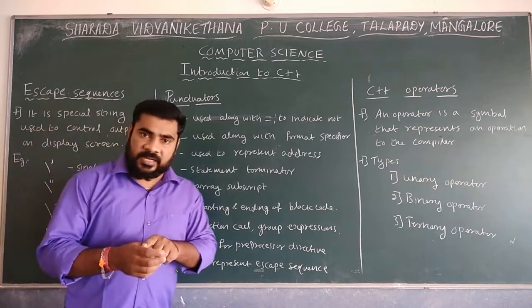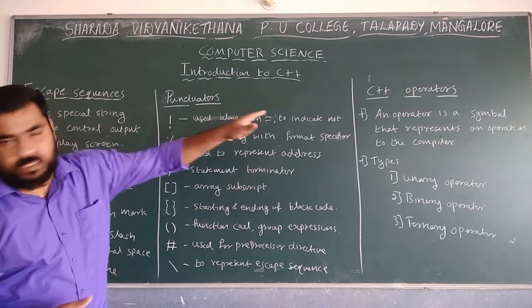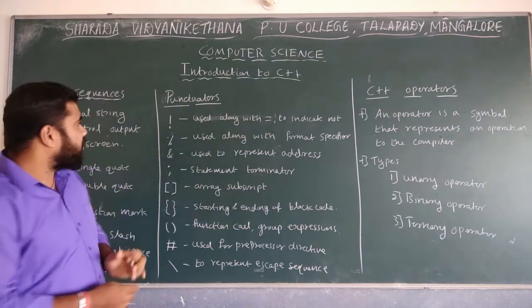We have already finished with identifiers, keywords and constants. Next, two are remaining: one is punctuators and the last one is the C++ operators. The first one is punctuators.